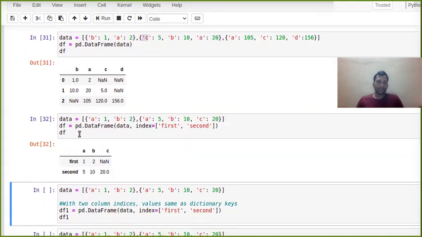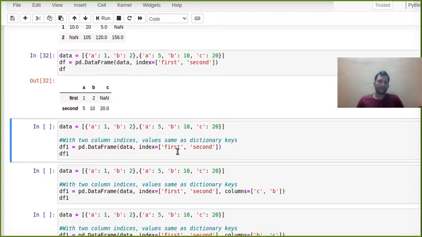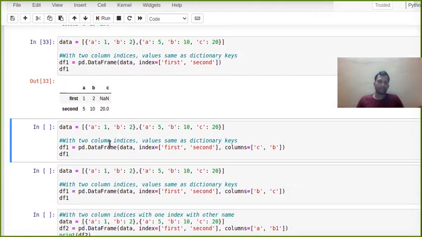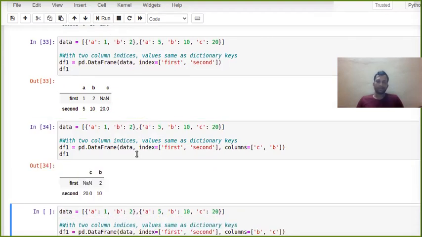Now you see, in the same way as we have discussed, in this also if you want to change the name of the index, by default it was creating 0, 1, 2, so I can give first, second. The same thing I am going to discuss here. This is just multiple examples I am going to show.